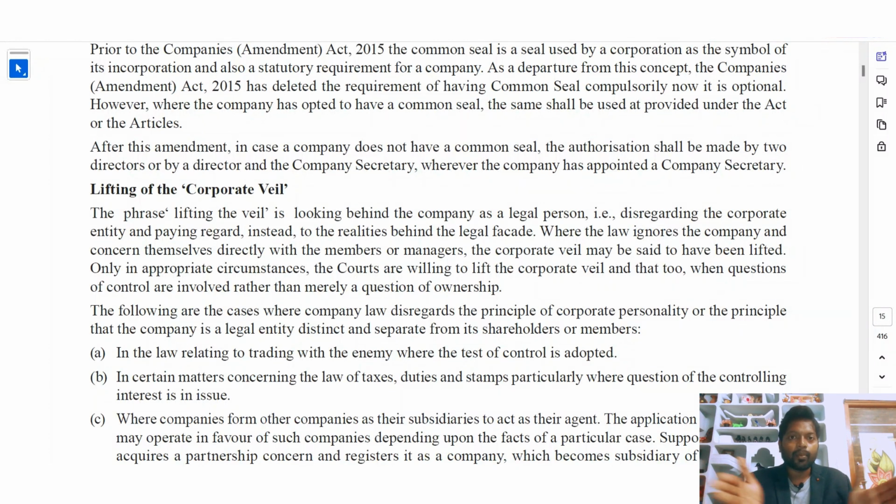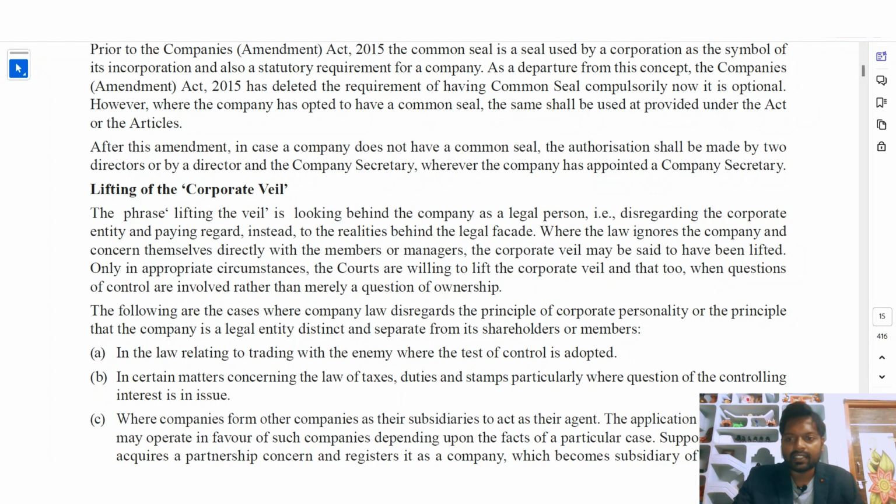They are both taken together and the judgment is given. So that is what they are saying about lifting of the corporate veil. In some exceptional situations, the separate legal entity concept will not be considered. Both the shareholders or members and the company together will be seen in the eyes of law.